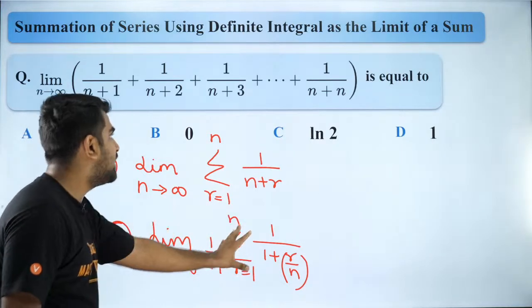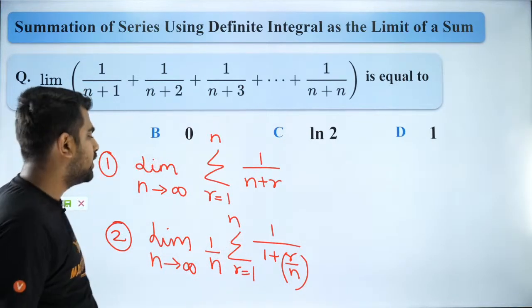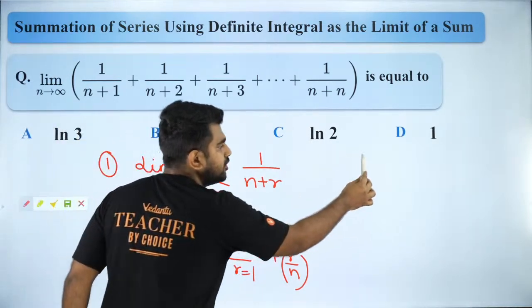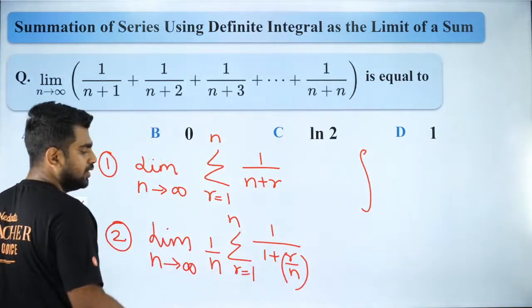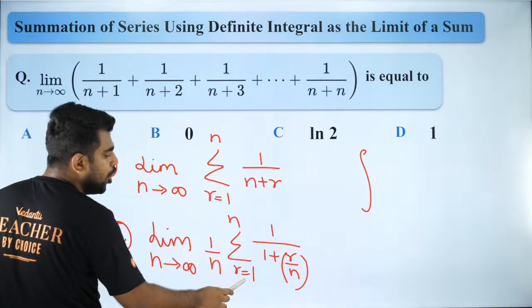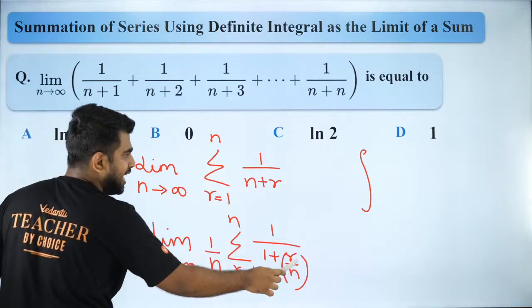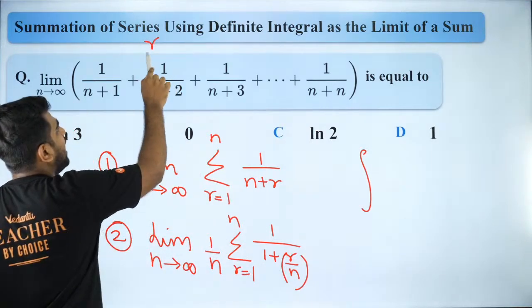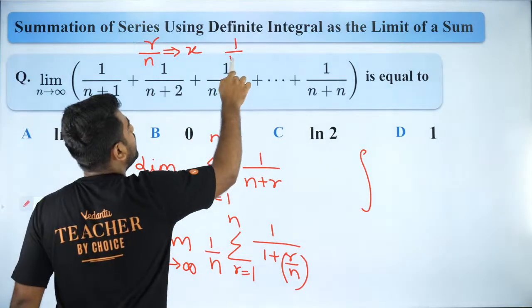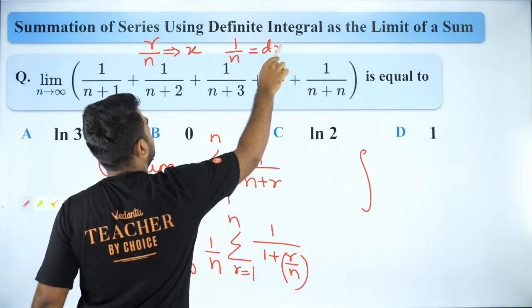Because what I will do after this is, the whole limit, I'm going to convert it to a definite integral. So this sigma will change to integral. Understand that r by n becomes x and 1 by n becomes dx.